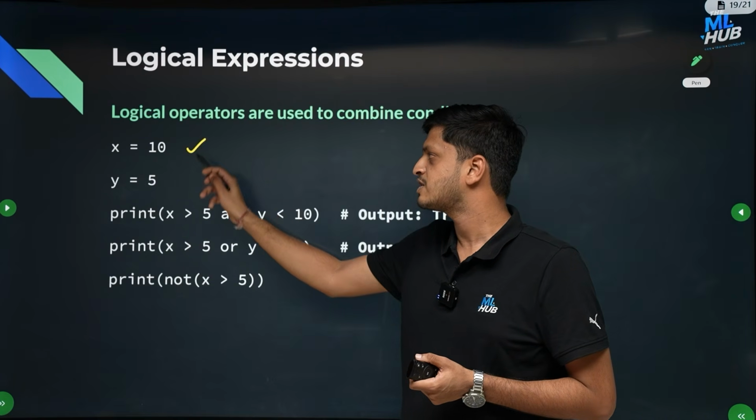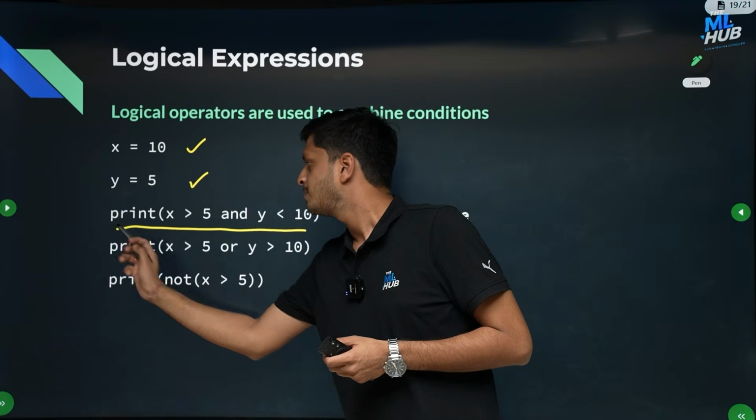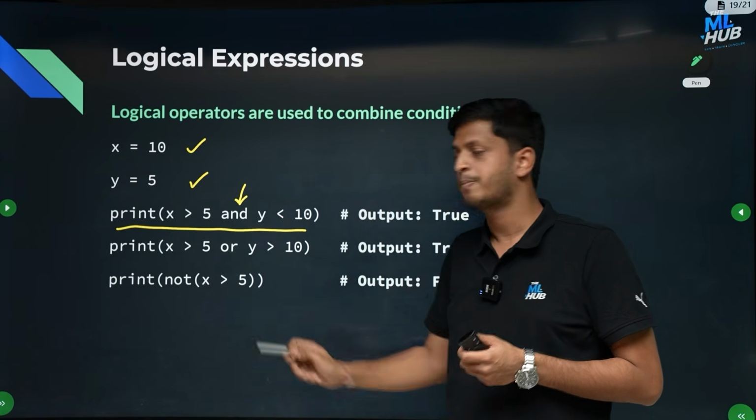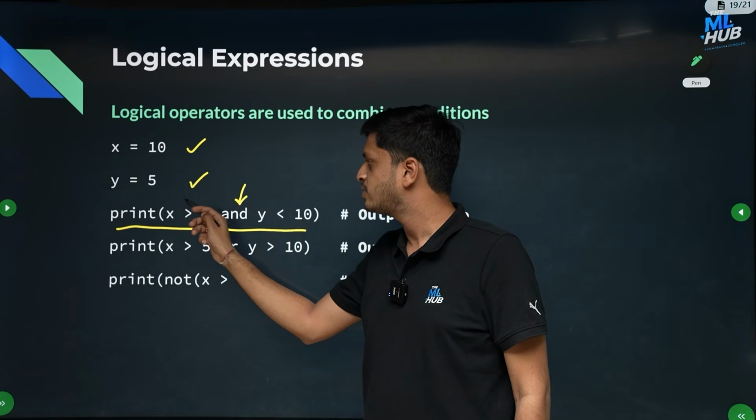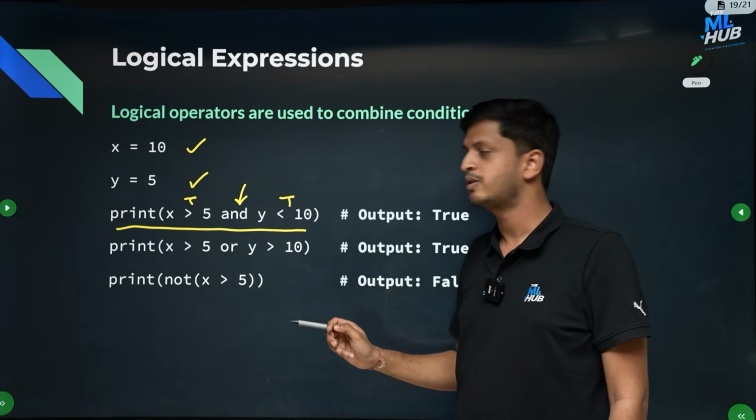Here x equal to 10 is a statement, y equal to 5 is a statement, and this entire thing becomes a logical expression because it involves a logical operator at the end. So is x greater than 5? Yes, x is greater than 5, so this will become true. Is y less than 10? Yes, y is less than 10, so this will become true.